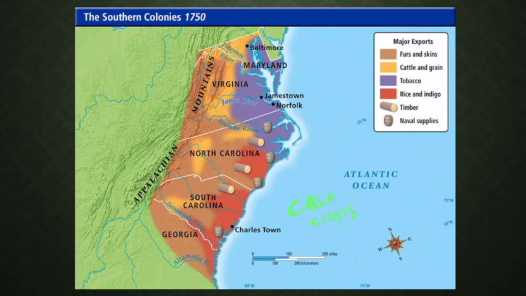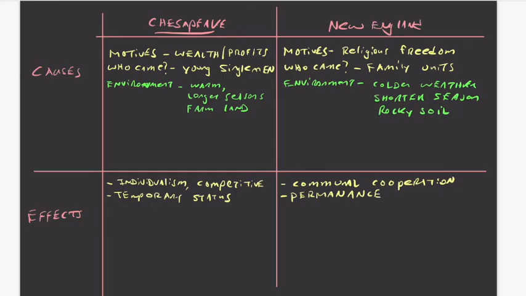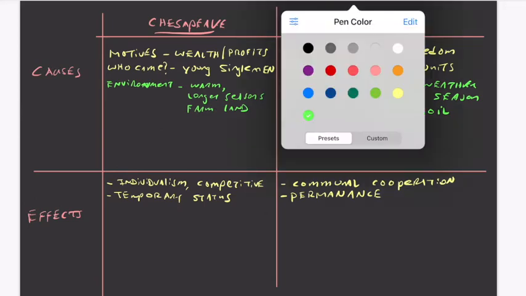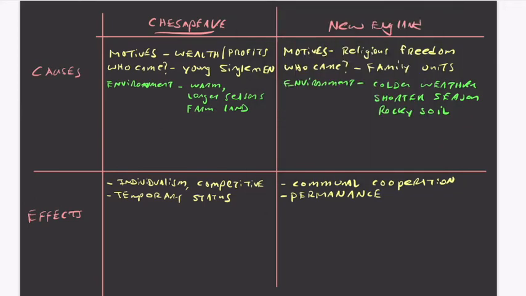Even in the western parts of this area, you can look out here, there's furs and skins out in the Appalachians. There's areas where they're going to have cattle and grain, but for the most part, this is going to be driven by the cash crops. So we could put onto our chart here, we're thinking about effects. Put this in green. We could say they're going to be a cash crop driven economy. So everything's going to be pushed towards that.